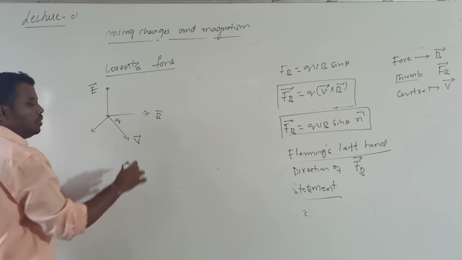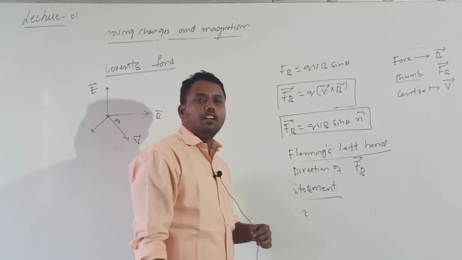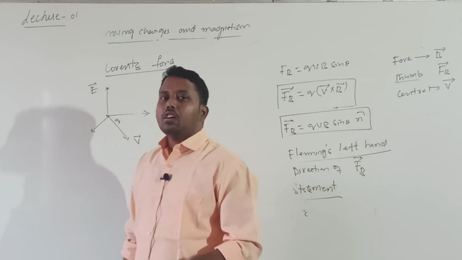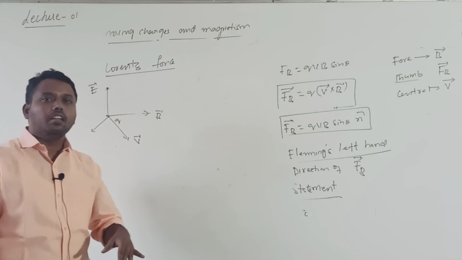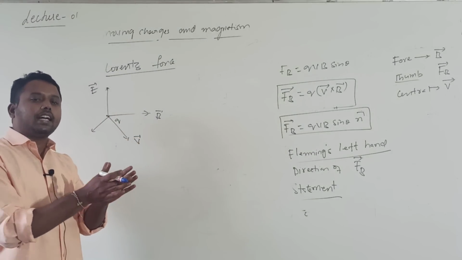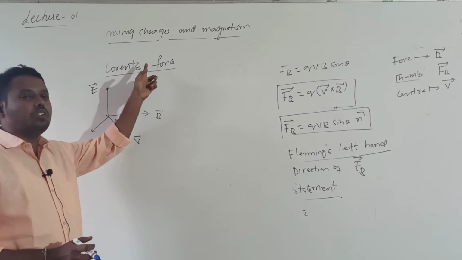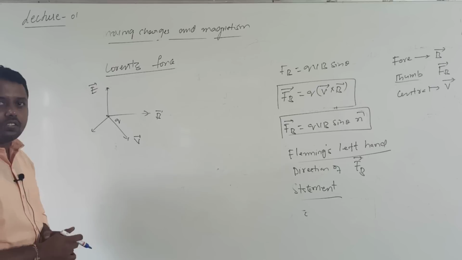A charge Q moving in a space where both electric field and magnetic field are present. The force acting on a charge moving in combined electric and magnetic fields is given by the scientist Lorentz. That force is called the Lorentz force.